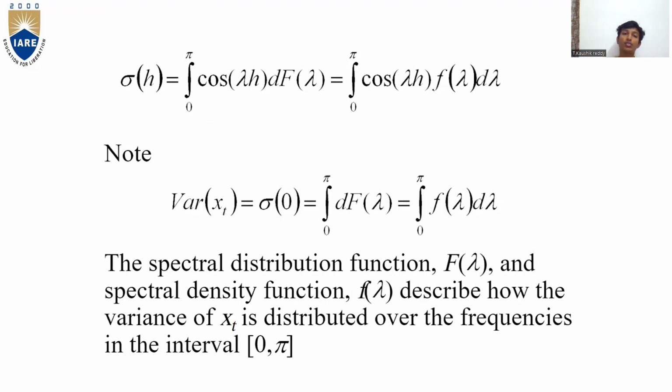Next, sigma(h) is equal to the integral from 0 to pi of cos(lambda h) dF(lambda), which is equal to the integral from 0 to pi of cos(lambda h) f(lambda) d lambda. Note that the variance sigma(0) is equal to the integral from 0 to pi of dF(lambda), which is equal to the integral from 0 to pi of f(lambda) d lambda. The spectral distribution function F(lambda) and the spectral density function f(lambda) describe how the variance of x_t is distributed over the frequencies in the interval 0 to pi.